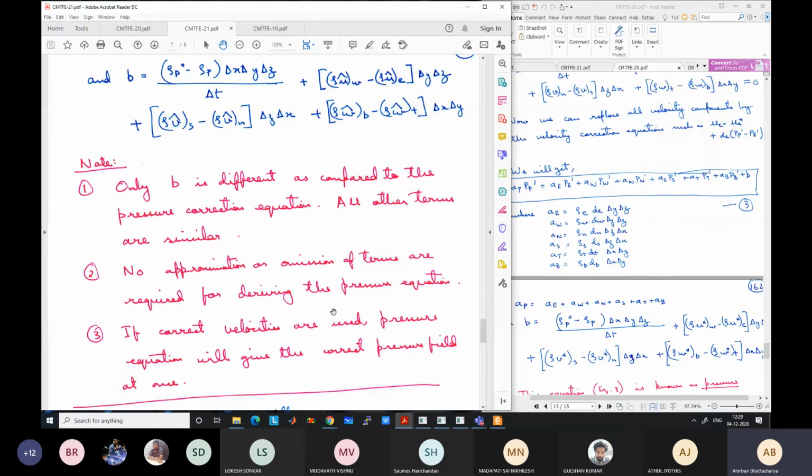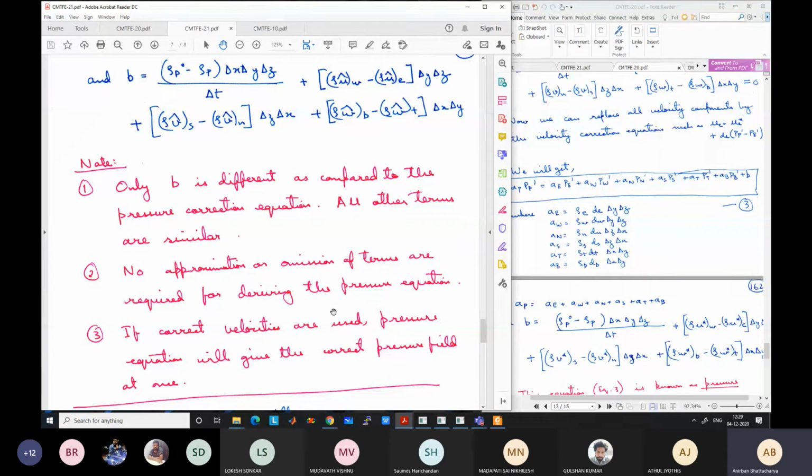In that case the previous velocity field is already the correct velocity field. If you use it directly, you will get the correct pressure field in one iteration, because there is no approximation here.